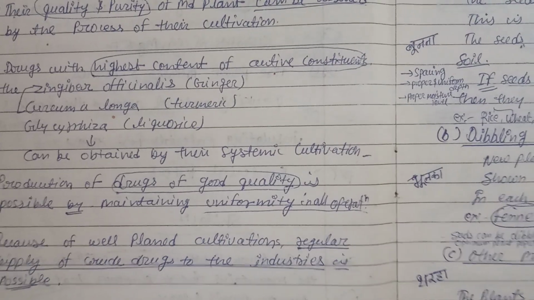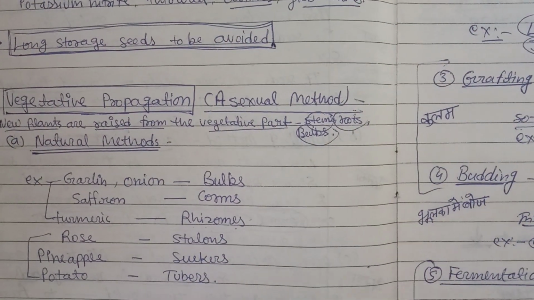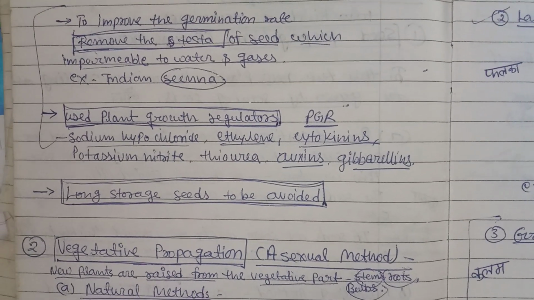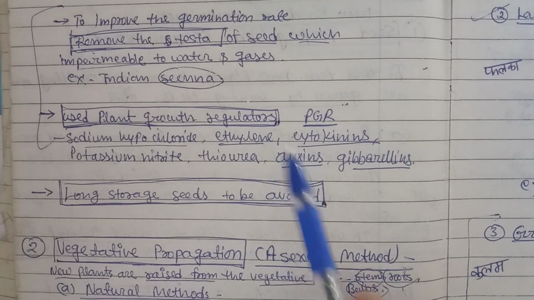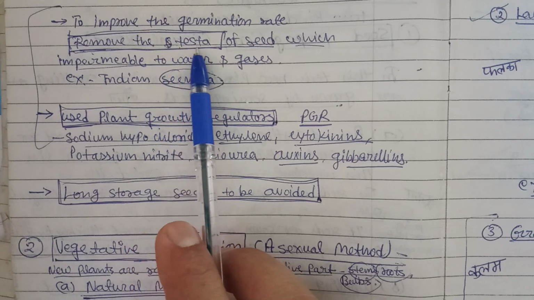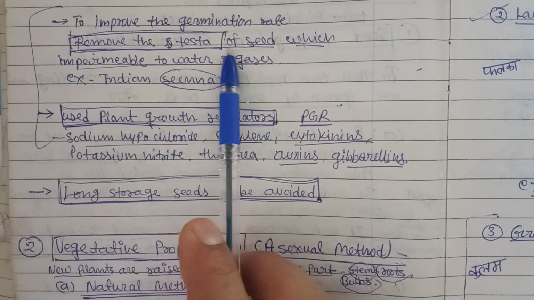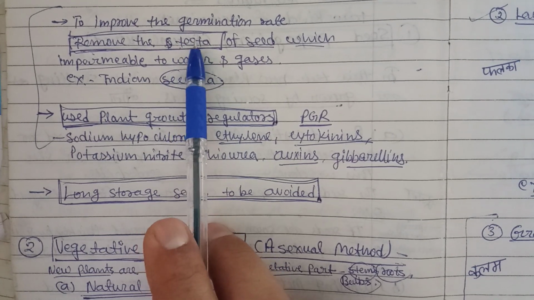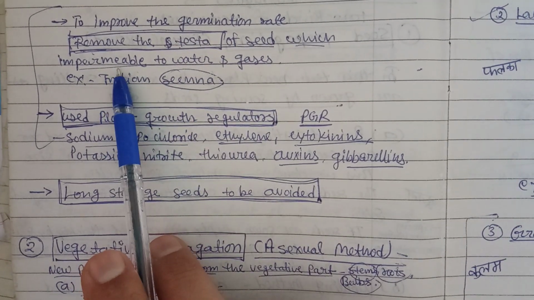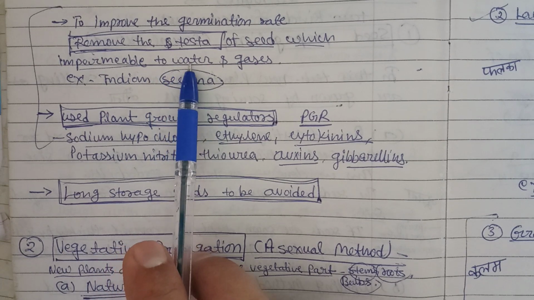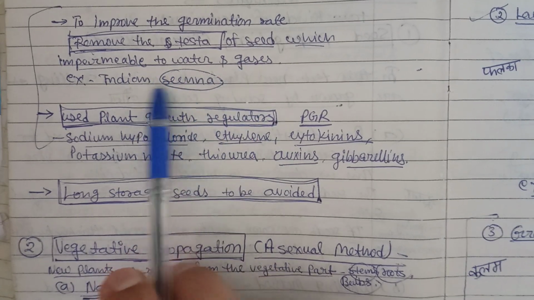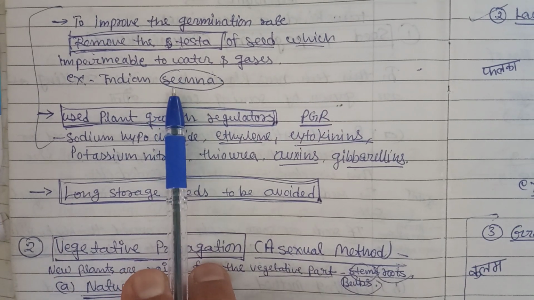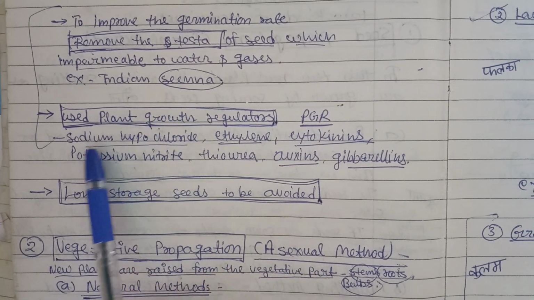Then further we can have other treatments to improve the germination rate. Removal of the testa of the seed is very important, because the testa is the outermost layer of the seed, which is impermeable to water and gases. So in Indian senna we can remove the testa, so that seed respiration will increase and the germination rate will improve.